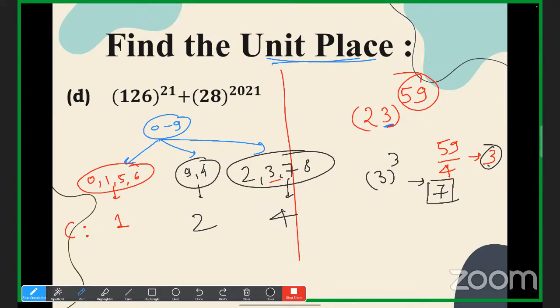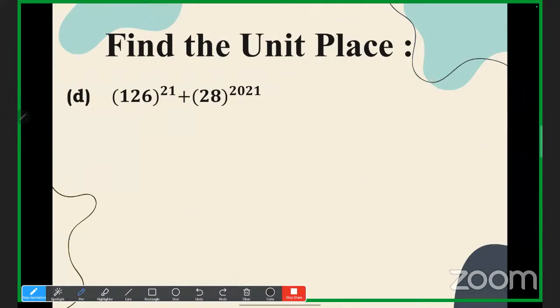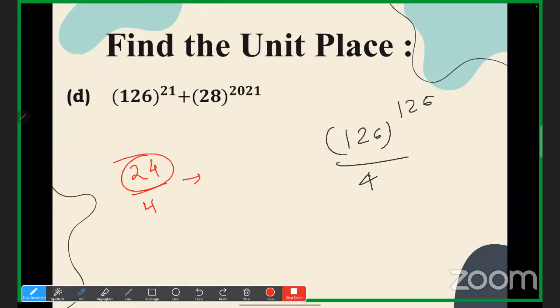Any other doubt? The last doubt was that 126 raised to 126 divided by 4 is equal to 0, as you told. See, if any number is a multiple of 4, suppose I have written 24 divided by 4. What would be the remainder? It is completely divisible, right? Because 24 is a multiple of 4, it comes in the table of 4. So the remainder will be 0.